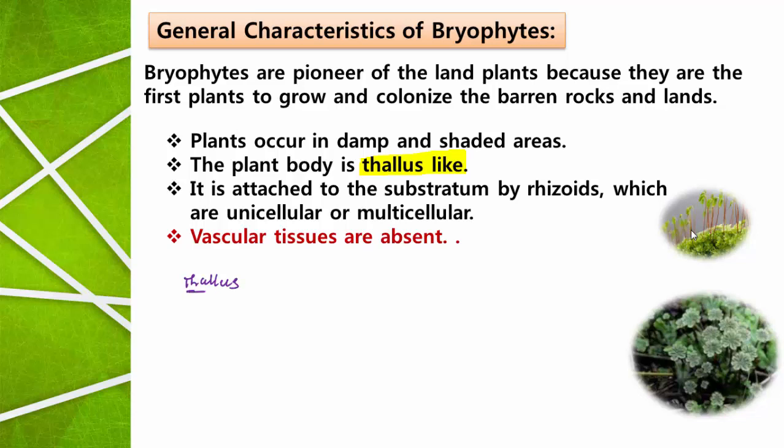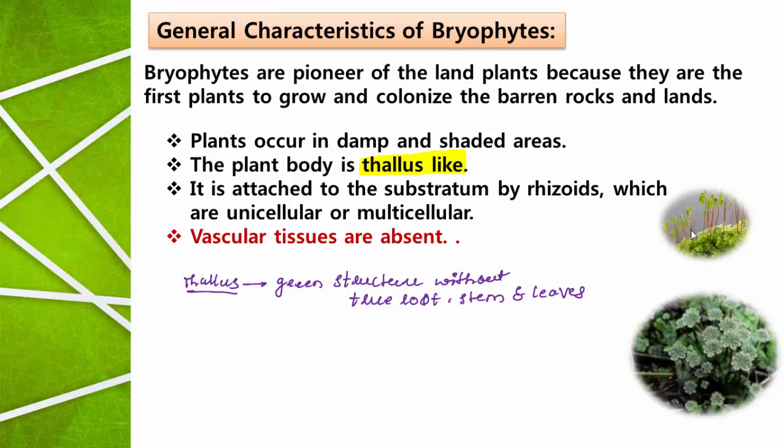But here, thallus means a green structure without true root, stem and leaves. All these structures are completely absent.